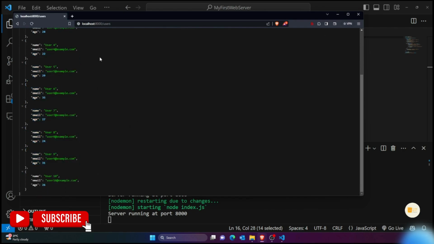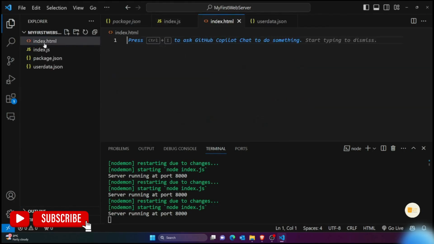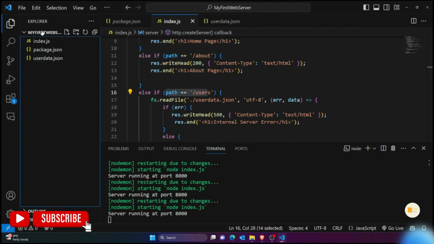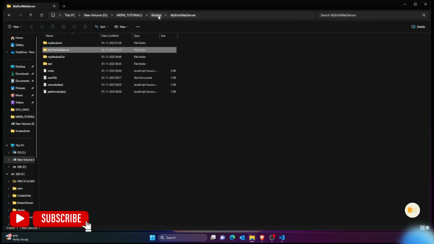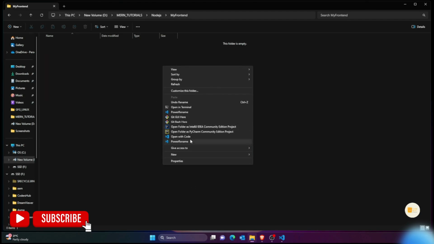If you want to use it practically, let me just give you a very good example. Suppose we have an index.html file, and you can assume that this is your front end. Okay, so like, this is actually confusing. So I'm just going to first of all delete this. So this is your backend, right? This is your backend. So I'm going to create a front end. So for example, this was your backend, and suppose I'm going to create a folder which contains your front end. So I'm just giving a very basic example, and here I'll just open this again with VS Code.